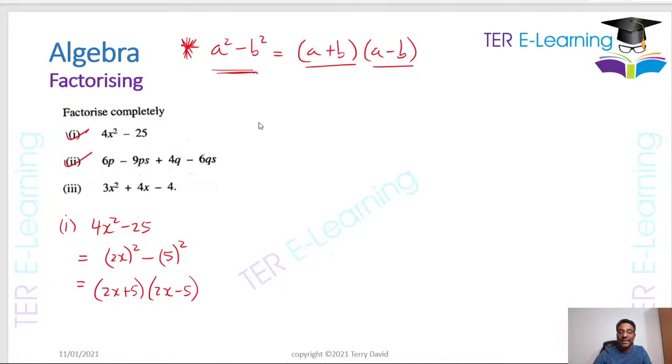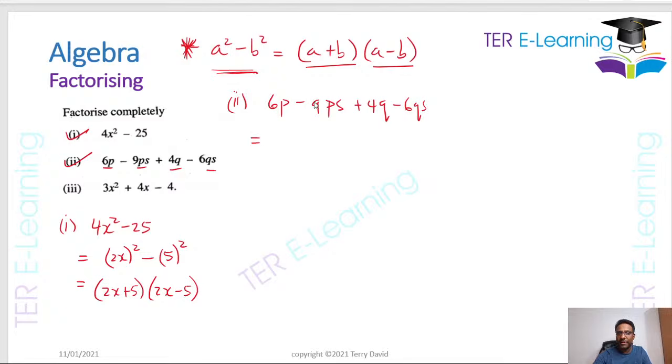Second one, the next type of factorizing that you can easily identify is factorizing by grouping. If it is factorizing by grouping, you are typically going to see 4 terms. And look at this, I have 1, 2, 3, 4 terms. So that's already telling me that, hey, this might be factorizing by grouping. So let's write down the expression. It's 6p minus 9ps plus 4q minus 6qs, right?